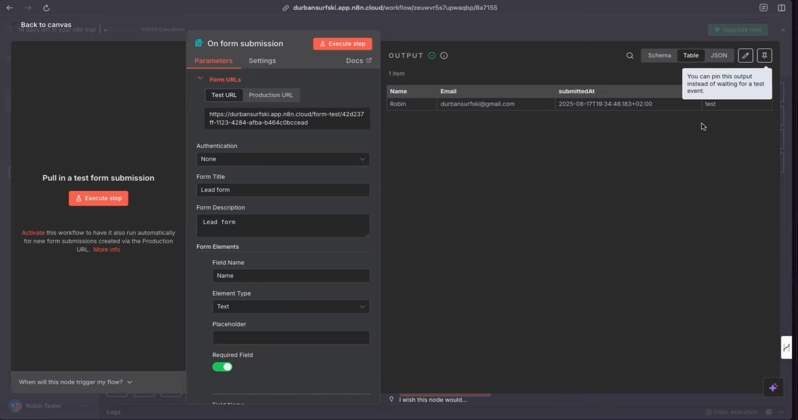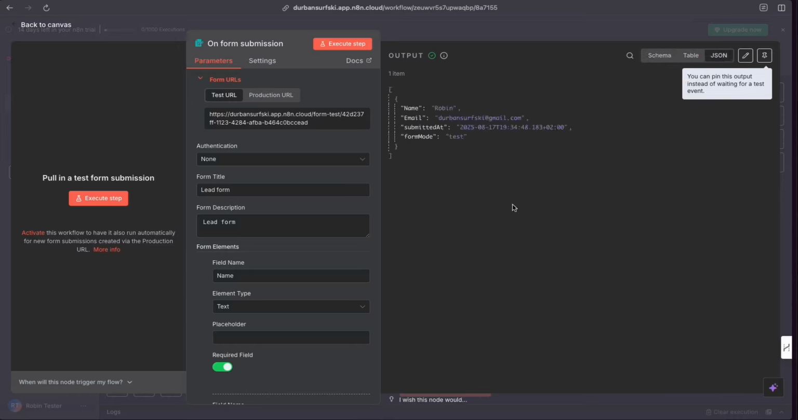We can also see it in different views. Right now we're looking at it in table view, but I can look at it in schema view. It's just a different layout. I don't have to worry about it. Or JSON view, which is JavaScript object notation, a fancy word a lot of developers will use, but basically you can say it's the same information displayed in different ways. So well done. You have a trigger node already, and now you've already started automating.